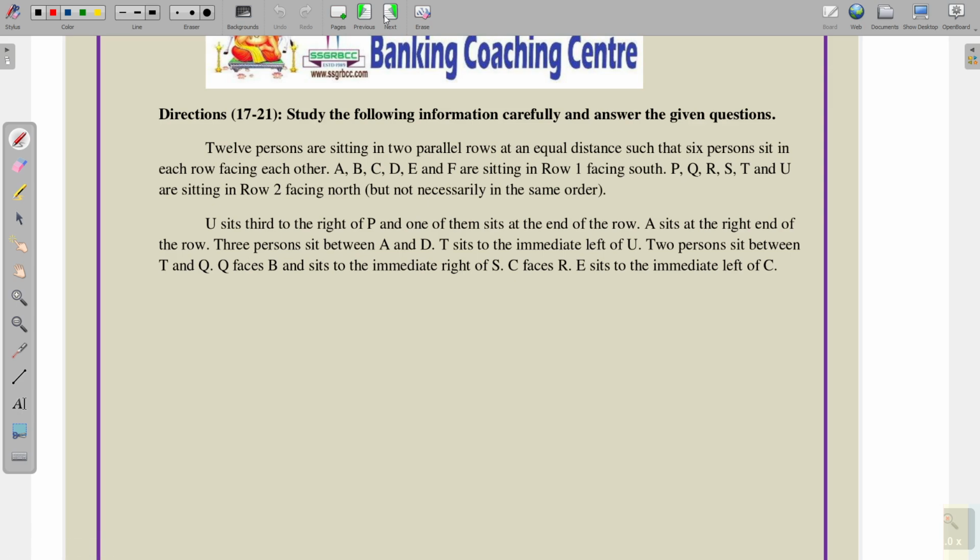Next question, see the next question. We have one more puzzle here. So 12 persons are sitting in 2 parallel rows at equal distance such that 6 persons sit in each row facing each other. So we have totally 12 persons, 6 persons in a row. Okay, 1 2 3 4 5 6, it is one possibility, and 1 2 3 4 5 6, it is one more possibility. Both are facing each other.